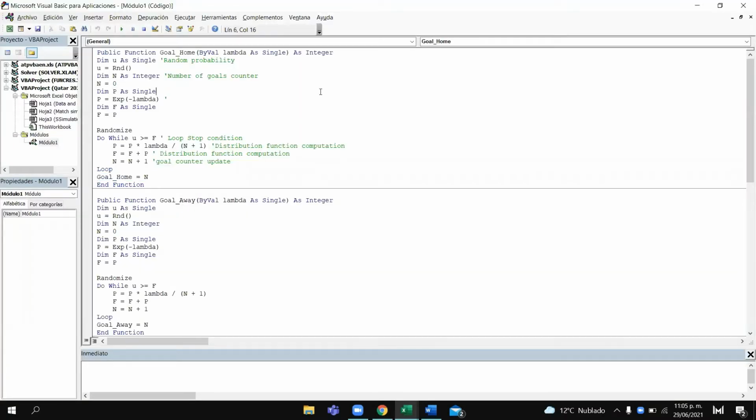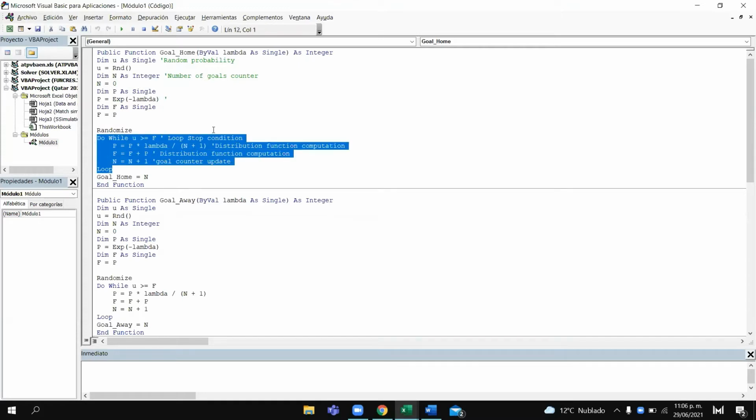So here we have the code. As I have said before, we start from the random probability. So here we have it. We also define our goal counter, and these two auxiliary variables that will help us to calculate the probability distribution of the Poisson variable. So, okay.